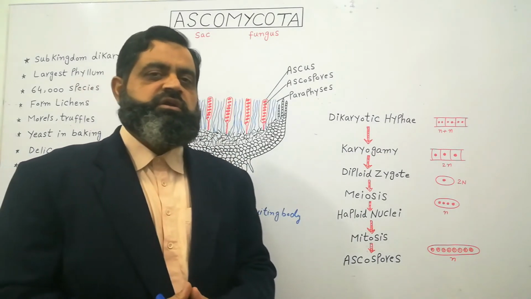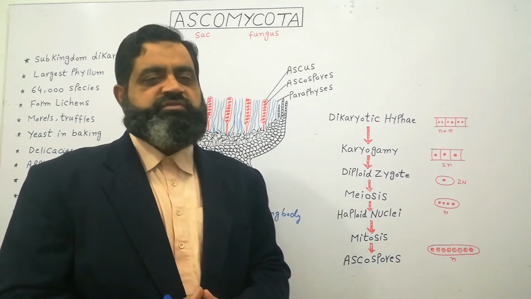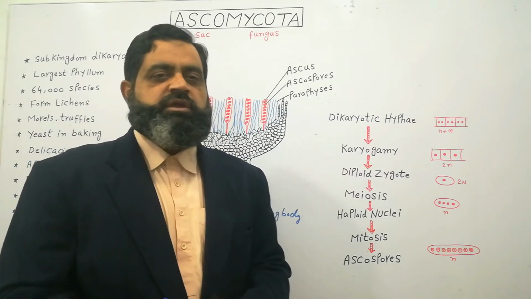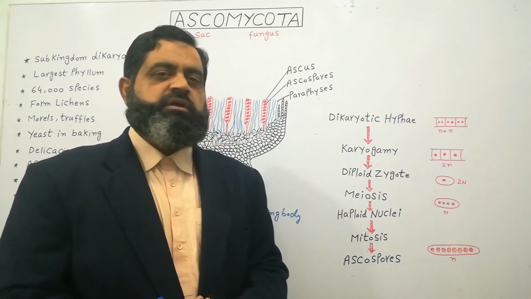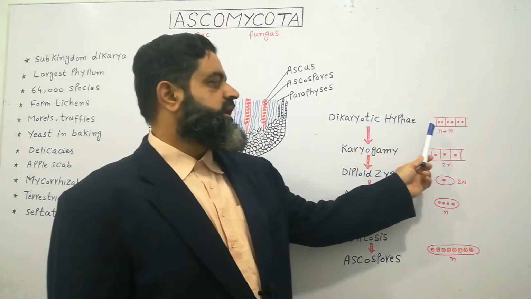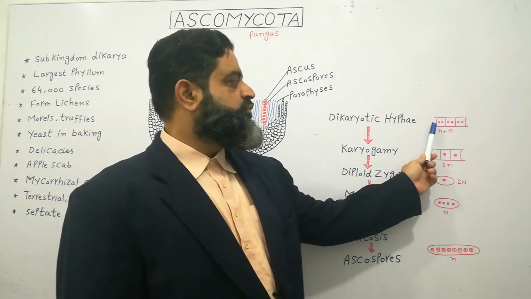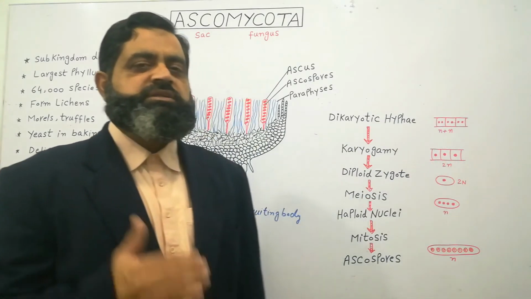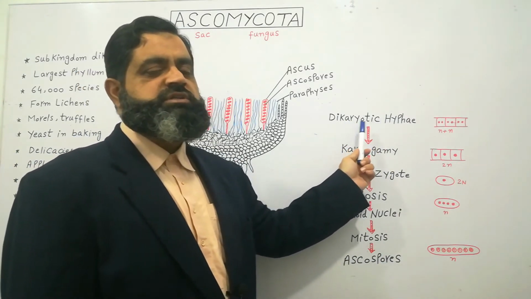During favorable conditions, which are the months of hot and humid environment, they grow very fast and feed on dead and decaying matter present under the soil. They increase their body size enormously by growing on dead and decaying matter. Most of the time they have dikaryotic hyphae. Dikaryotic hyphae contain septate cells which have two types of nuclei, known as N plus N hyphae. N plus N hyphae are known as dikaryotic. Di means two, karyotic means nucleus.